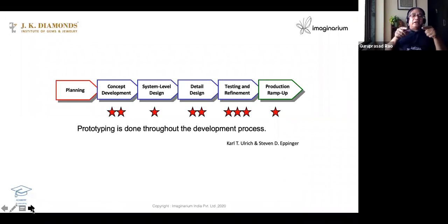So you can see 3 stars under testing and refinement. That is because mostly in industrial design and other products, when they bring it to the market, others will copy it. You know, copyright is right to copy, correct? No. So how to prevent them?